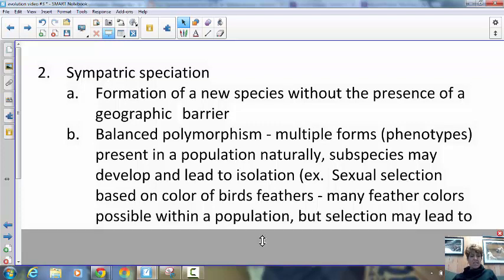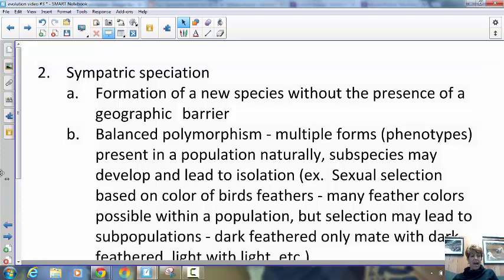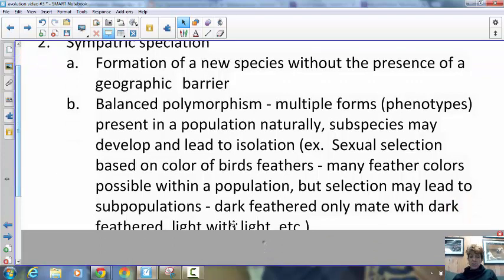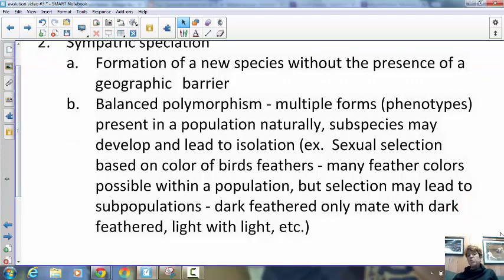So if all of these little subspecies can survive, but then they choose not to mate with each other, then they could become a different species. So if you have this one area, and let's say that only the bluebirds mate with the bluebirds and only the redbirds mate with the redbirds, those differences that were originally just variations in the species, if they tend to only mate with those and become so isolated that they form their own population, which eventually becomes their own species, that is speciation, even though they never left the area. They may all exist in the same place.